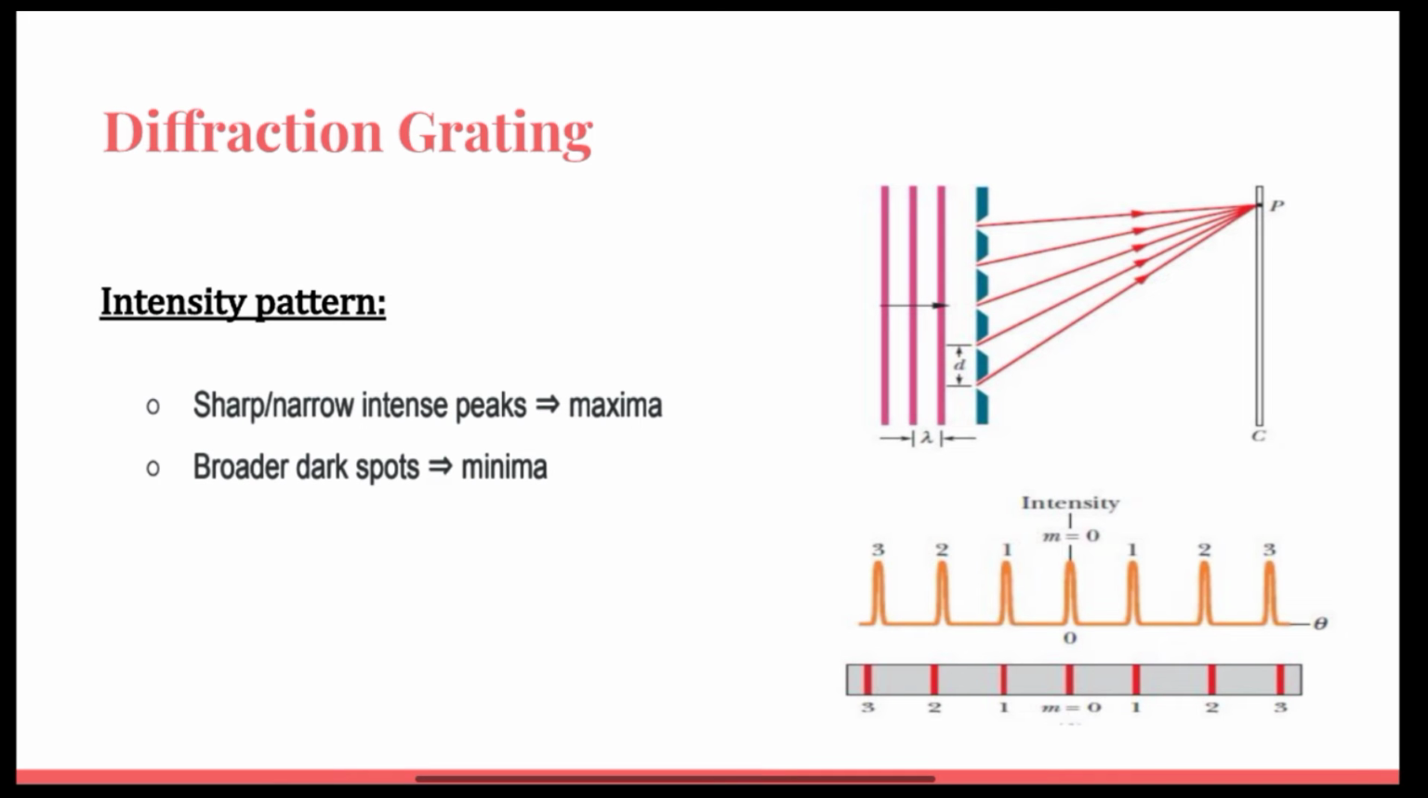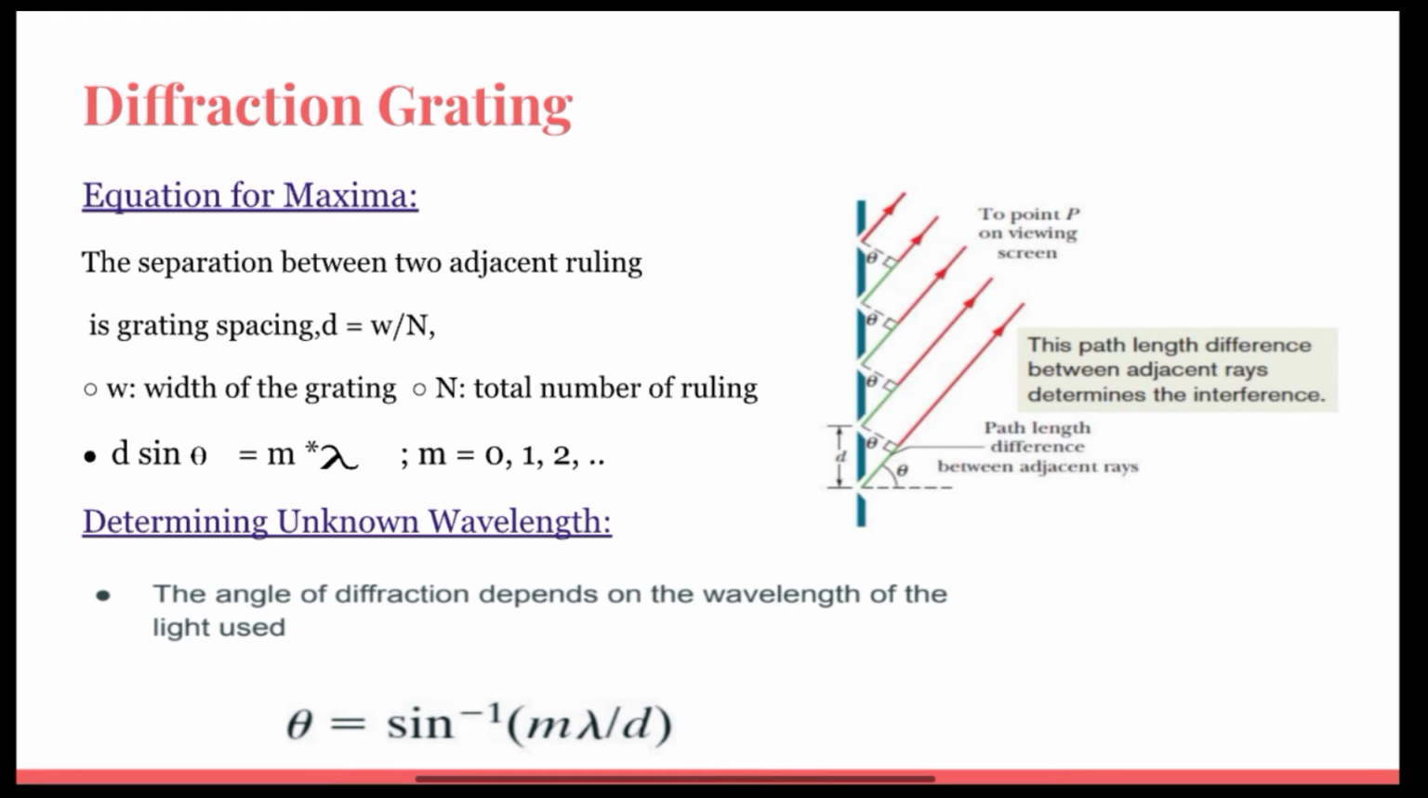Some of the diffracted lights interfere constructively. They are bright spots and they are called maxima. And some of the diffracted lights interfere destructively. They are dark spots and they are called minima. The equation for the maxima is d sine theta equal to m lambda, where d is the distance between the two slits, theta is the angle, m is the order of the maxima, and lambda is the difference between R1 and R2.